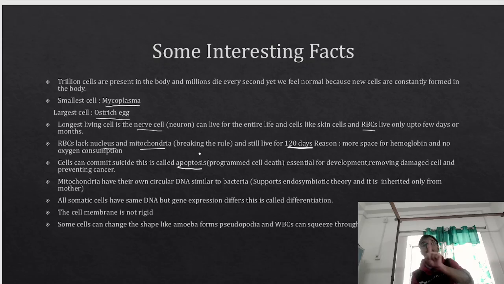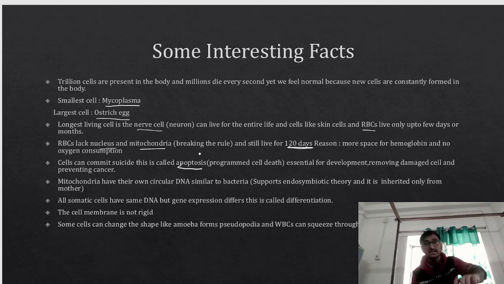Remember, there is a difference between apoptosis and necrosis. Sometimes we interchangeably use these two terms. Necrosis means there was no plan of the cell to die. Suddenly, for example, there is a frostbite. So there is an accidental damage to the cell that cannot be repaired. So the cell dies. It was not a part of the programmed cell death. Apoptosis is a programmed cell death. The cell will try to recover. If it fails to recover, then it will die. That is a programmed cell death. That is a pre-planned suicide. That is called as apoptosis.